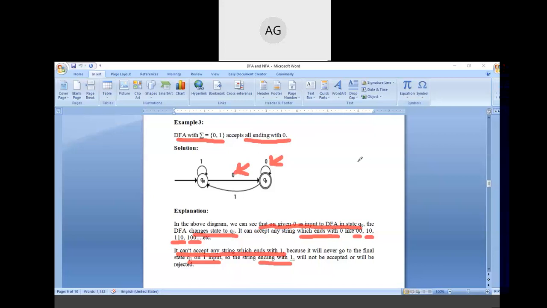So just try to understand this diagram. All of you understand it, just write in the chat box. Or you can also write any problem you are facing in understanding this question.